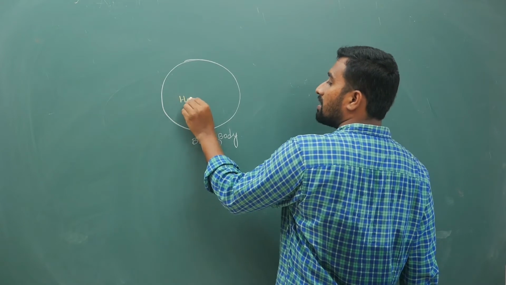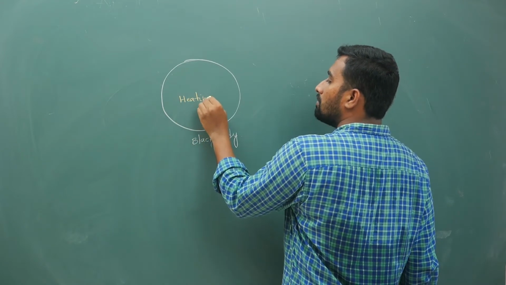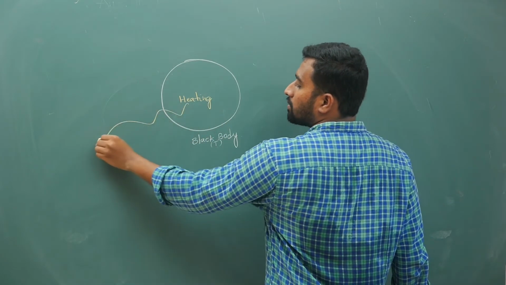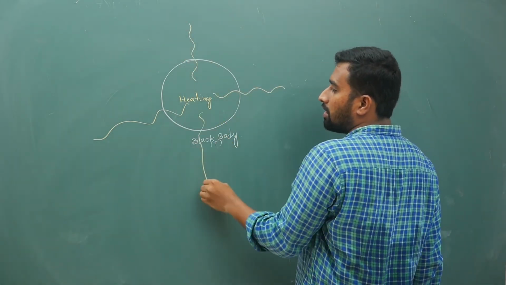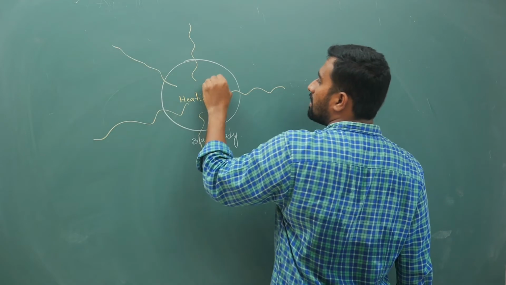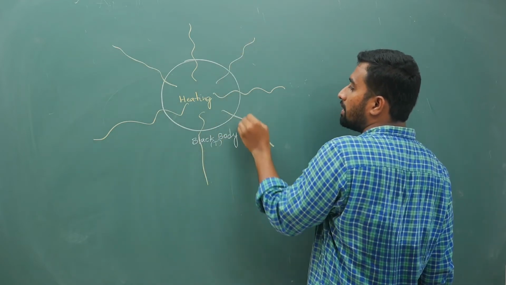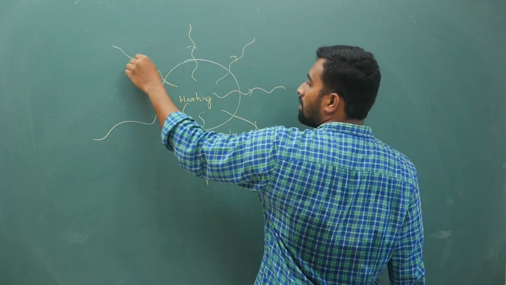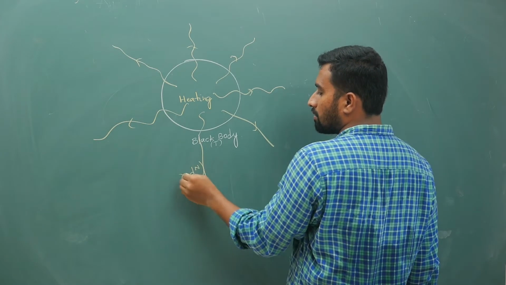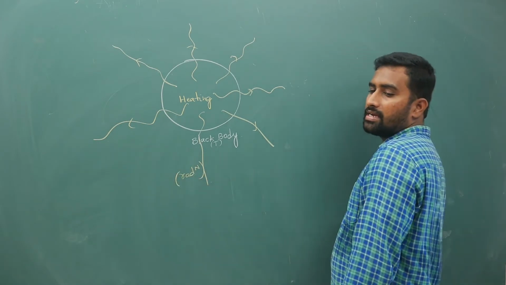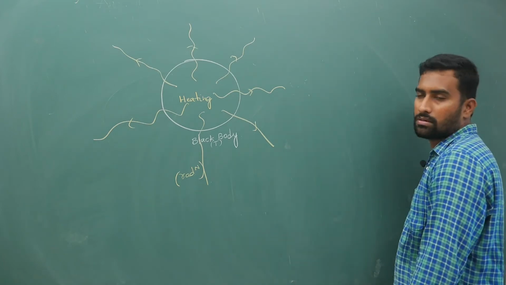Now when you are heating this body, it will emit heat energy. There is some radiation given by this body; some heat radiation energy is coming out.